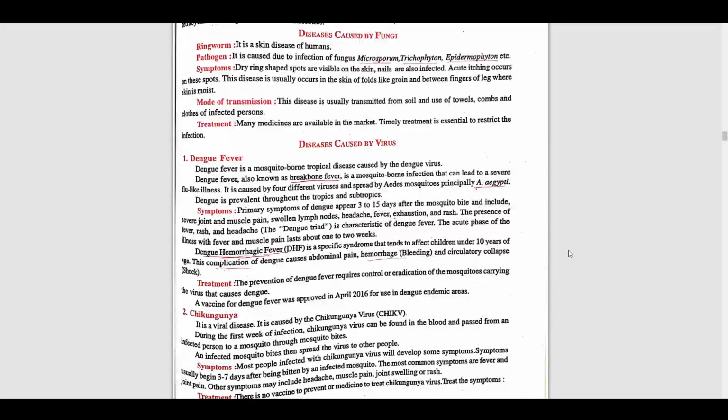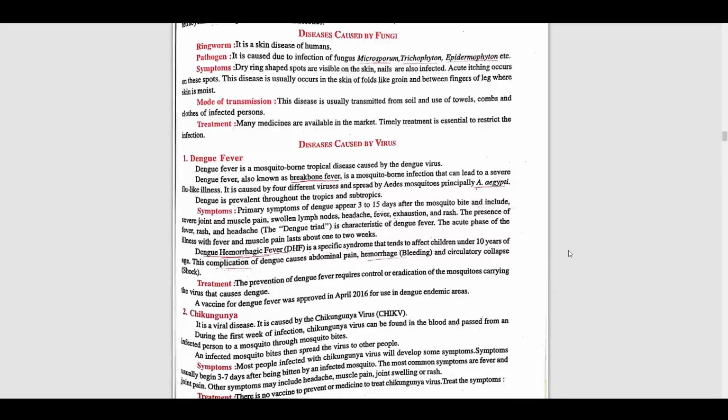These are the pathogens. Now, modes of transmission. This disease is usually transmitted from soil or by use of towels, combs and clothes of an infected person. For the treatment, medicines are available in the market.